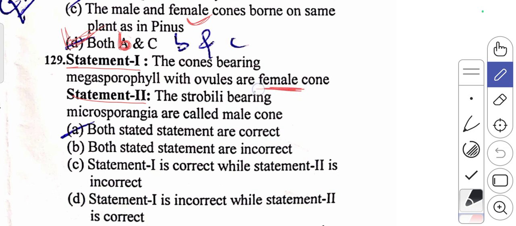Always you should know: female, mega; male, micro. This is right. The second statement, the strobili bearing microsporangia are called male cone. Both statements are correct. So the A option is right for this 129th question.